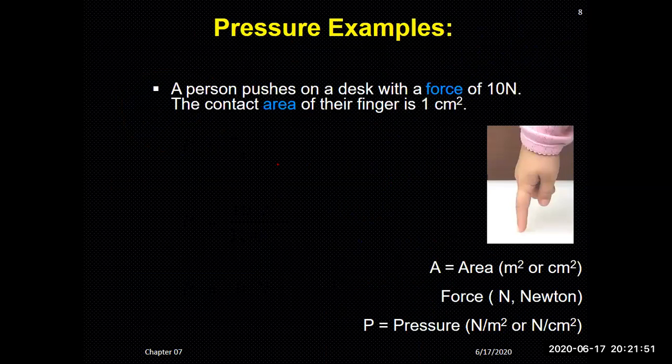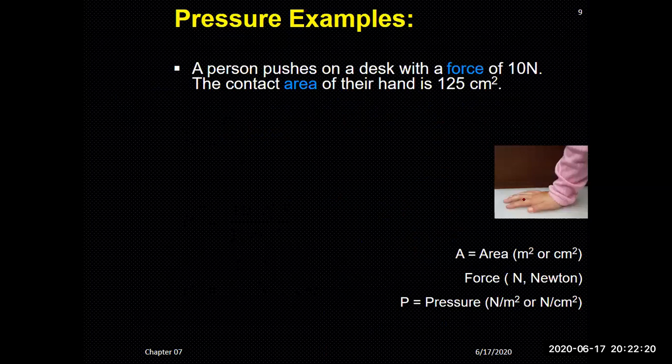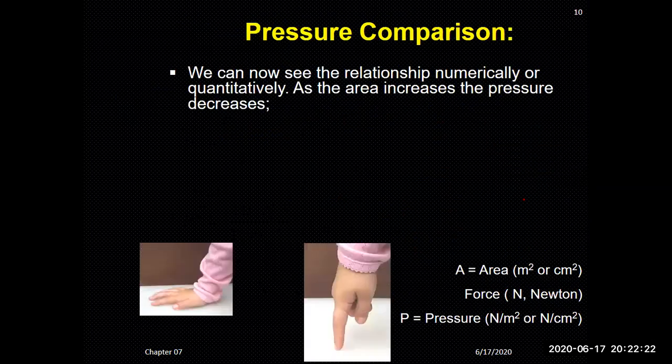So here are pressure examples. A person pushes on a desk with a force of 10 Newton. The contact area of their finger is 1 centimeter square. If you apply the same force with the help of your finger, then the situation will be different. But if you are pressing with the help of your palm, the situation will be different. And it is defined like this one.